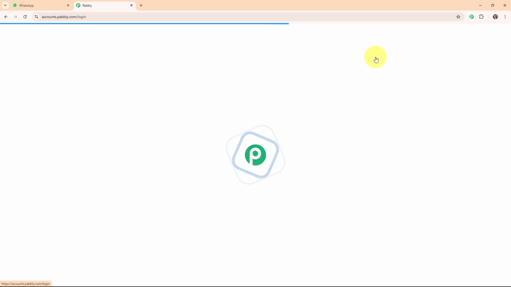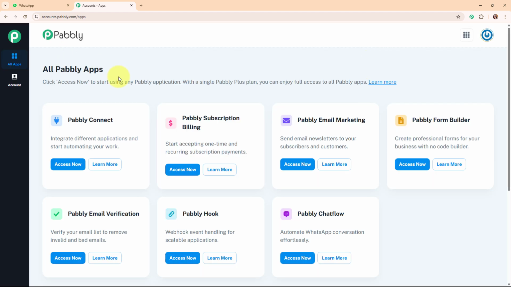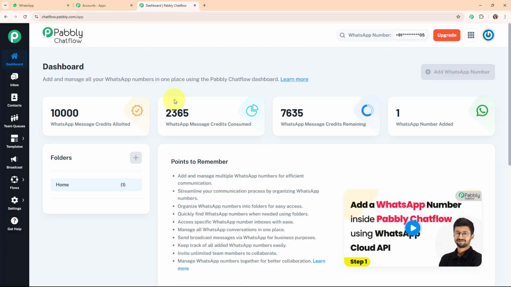Here I'm an existing user, so I'm clicking on sign in. Now after signing in, here you can see all Pabbly apps window where you can see all the applications of Pabbly. Here to build my WhatsApp chatbot, I'm going to use Pabbly Chat Flow by clicking on this access now given over here. And now here on my screen you can see Pabbly Chat Flow's dashboard.